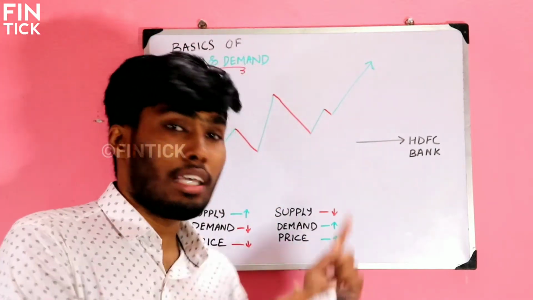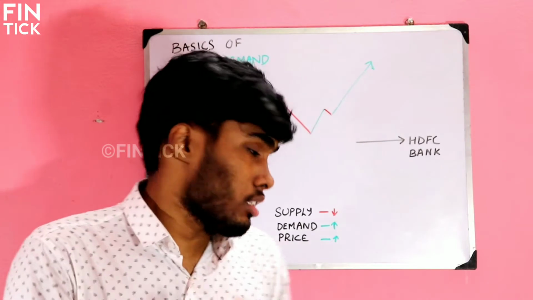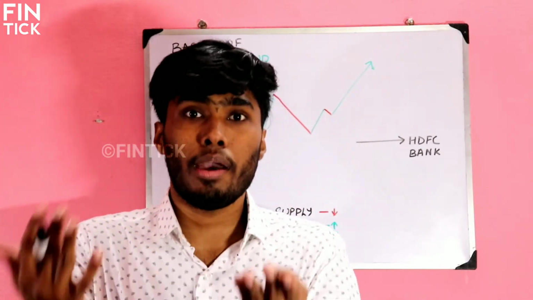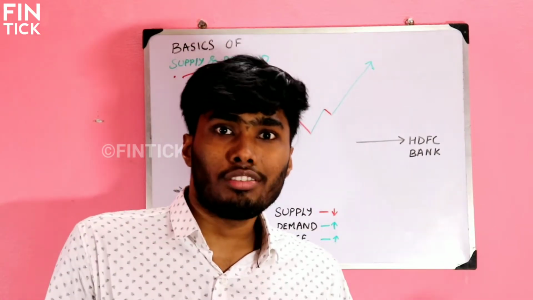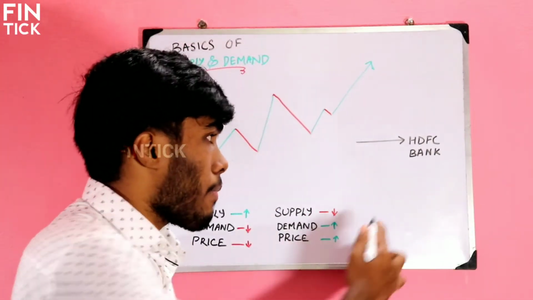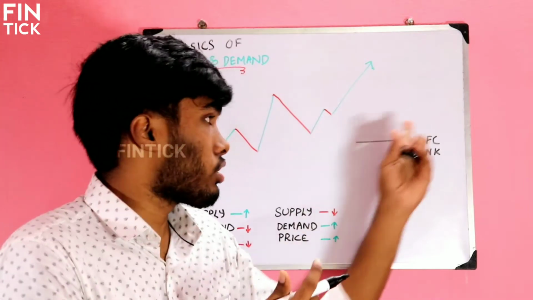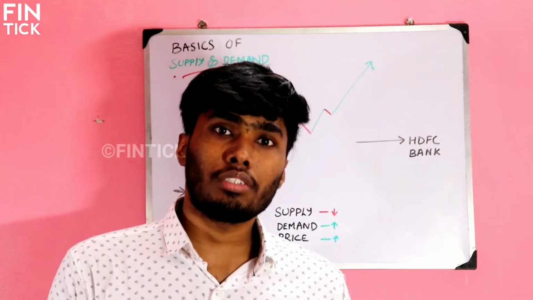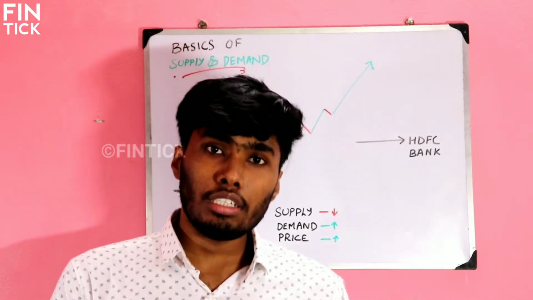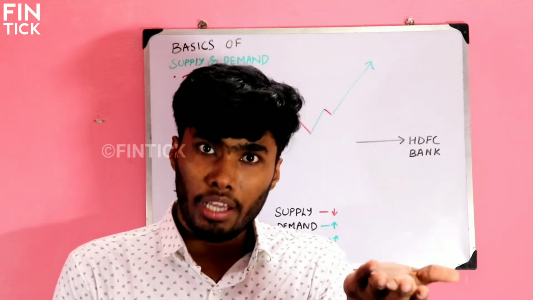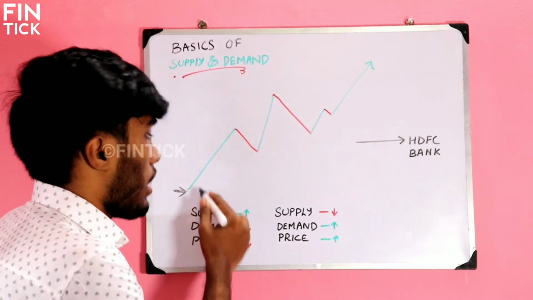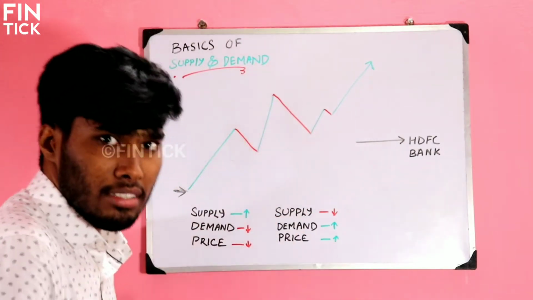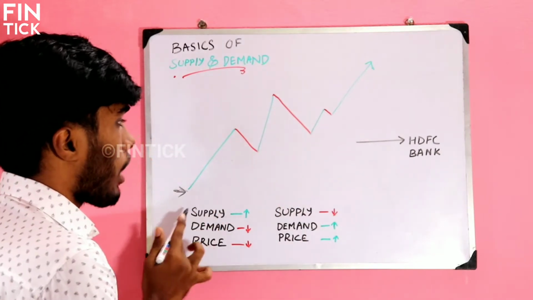And connect with the example of oranges. What happens if the demand for oranges increases? What does the shopkeeper do? He will increase the price. Like that, if the demand for HDFC Bank shares increases, what will the sellers do? Sellers will ask for more price. Sellers will sell their shares for more. Because of that, the price started rising. People started buying and the demand increased. Because of that, the price increased.